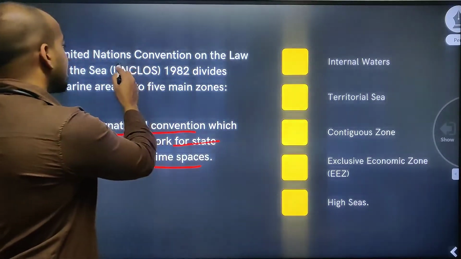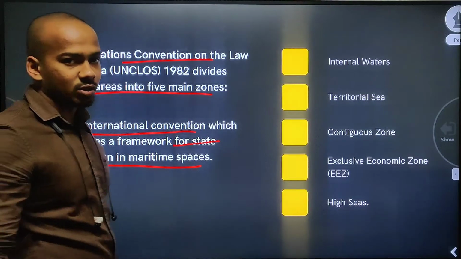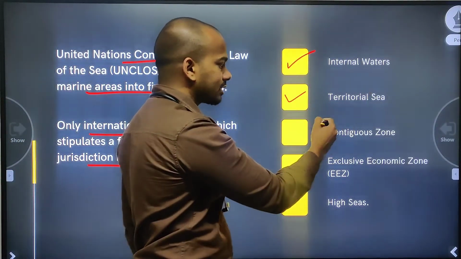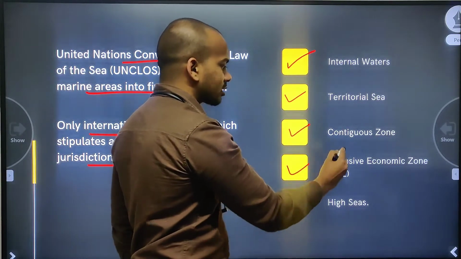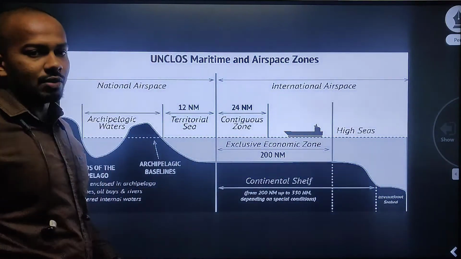The United Nations Convention on the Law of the Sea has divided marine areas into 5 main zones. Which are those 5 main zones? One is internal waters, second territorial sea, contiguous zone, exclusive economic zone, and high seas. So we'll look at that one by one.